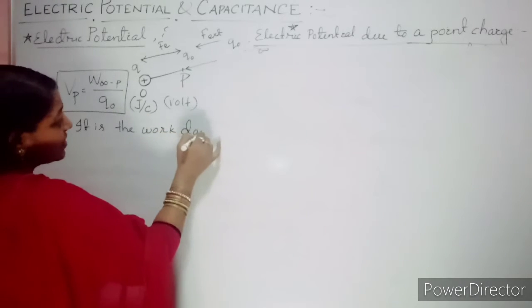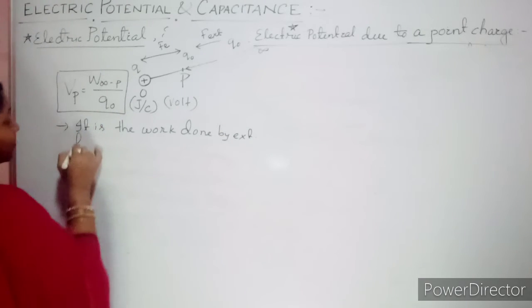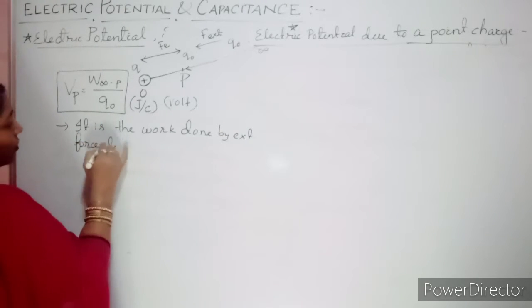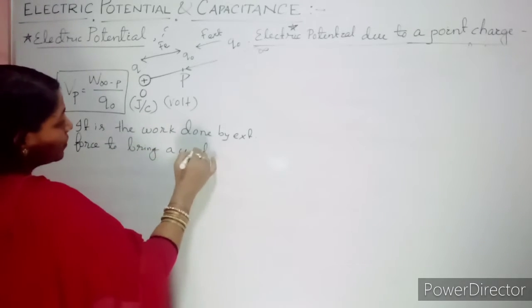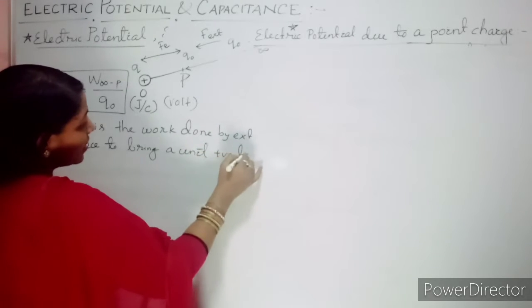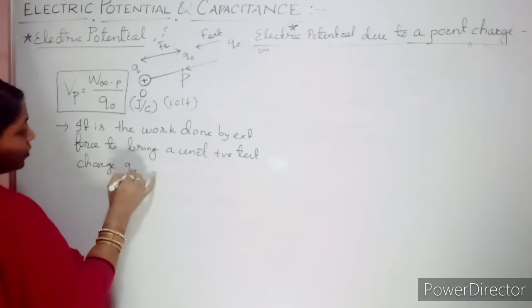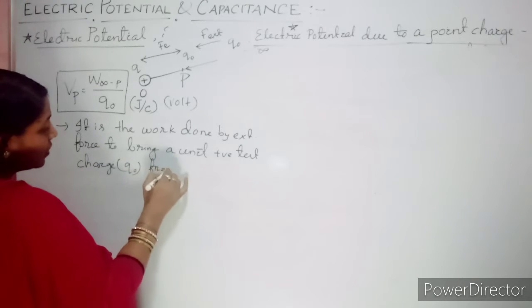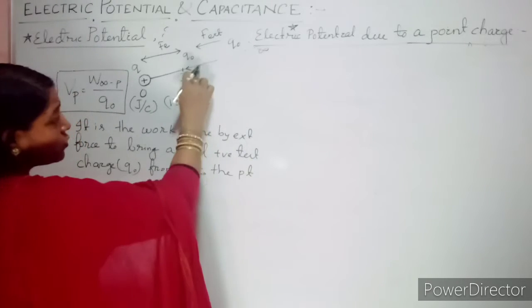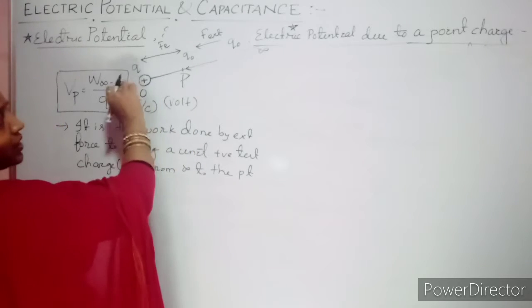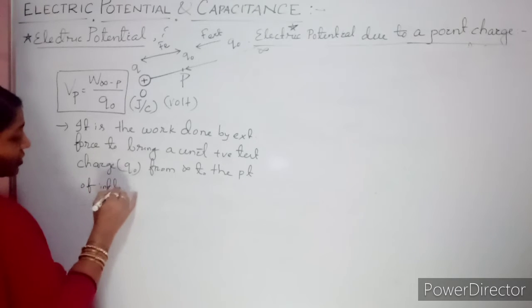Work done by external force to bring a unit positive test charge, in brackets you write Q naught, from infinity to the point where you should bring it, so that it will come under the influence of the electric field of this charge.